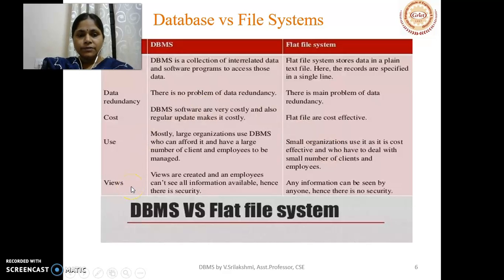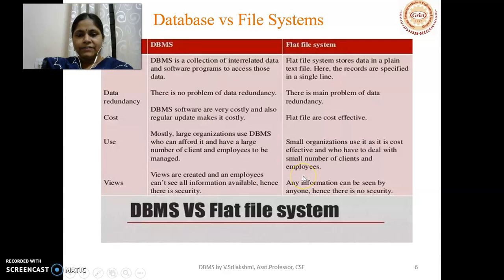Coming to the views, a view is nothing but a window or an access mechanism that is provided for the database. So in DBMS, we can create different types of views. Like for the student database management system, a student will have his own view, faculty will have their own view, transport people will have their own view. Like that, in a college, we can have different types of views of the same data.